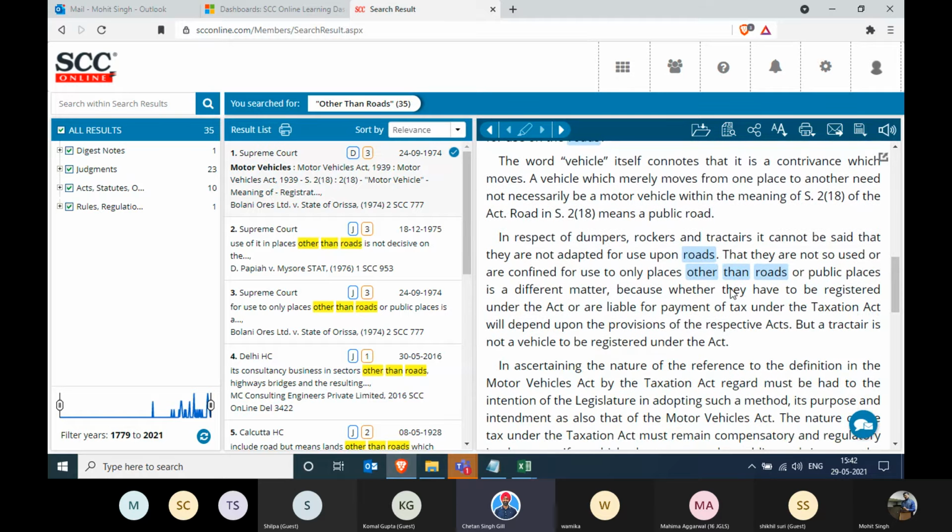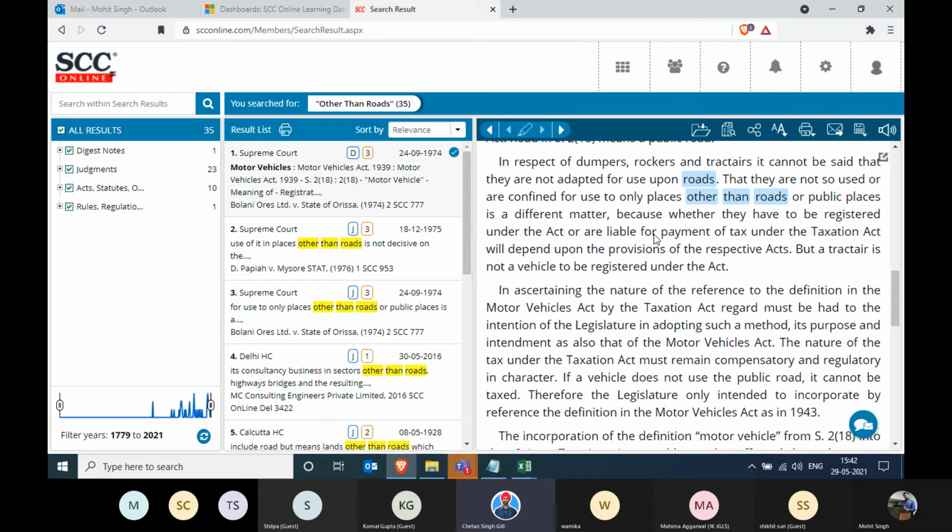Please scroll down. That's the one. So use only places other than roads or public places in different matter because whether they have been registered under the Act or are liable to pay payment of tax under the Taxation Act will depend upon the provisions of the respective Act. The tractor is a vehicle to be registered, is not a vehicle to be registered under the Act.